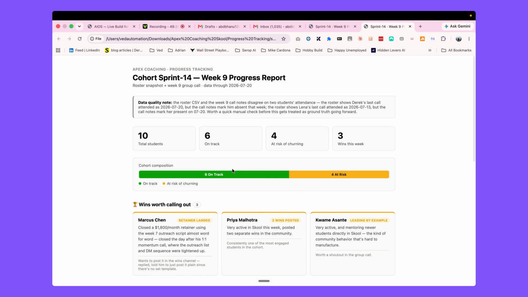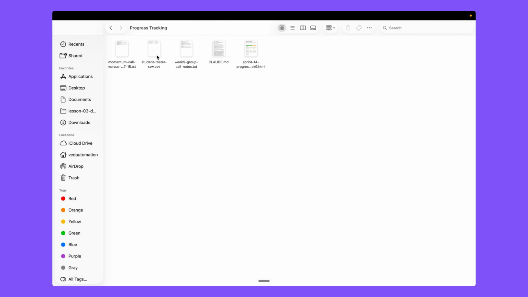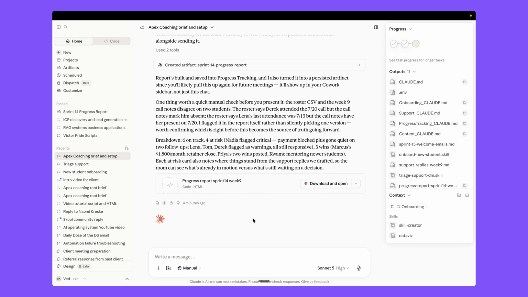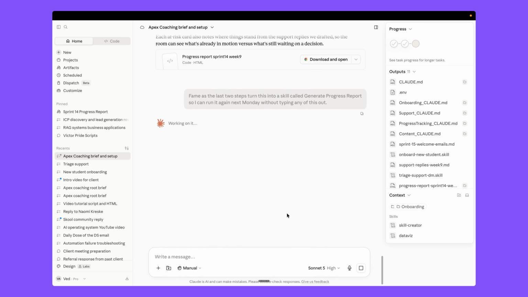So we have this report every single time, so you don't need to repeat it again and again. As you update your student roster or you have weekly calls, it automatically updates this artifact for you. Okay, so all you need to do is come here, and same as the last two steps, you can turn it into a skill. So let me show you. Same as the last two steps, turn this into a skill called generate progress report, so I can run it again next Monday without typing any of this out, right?